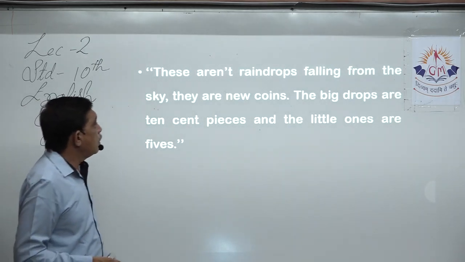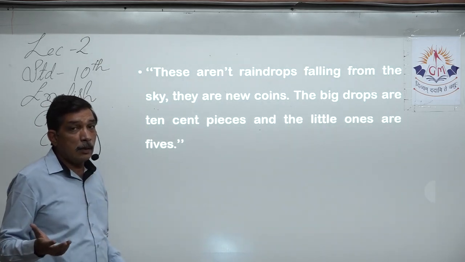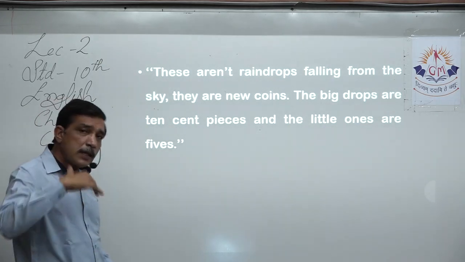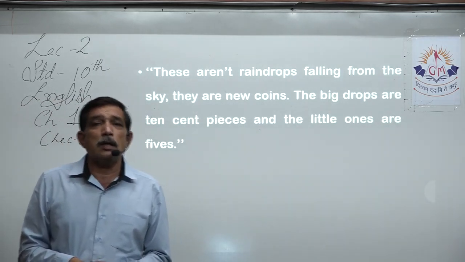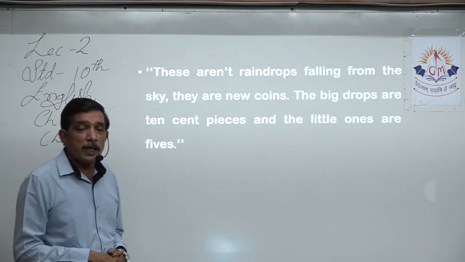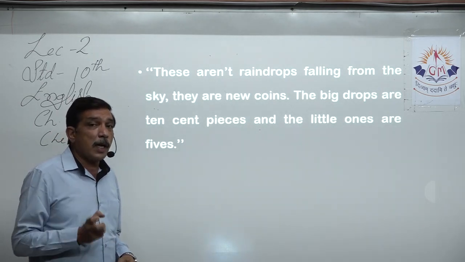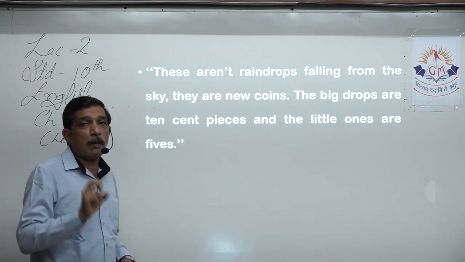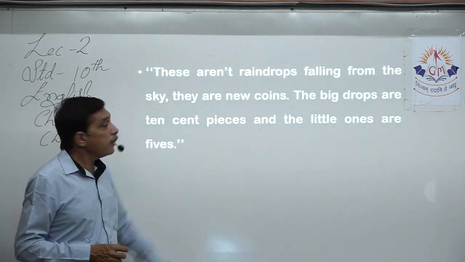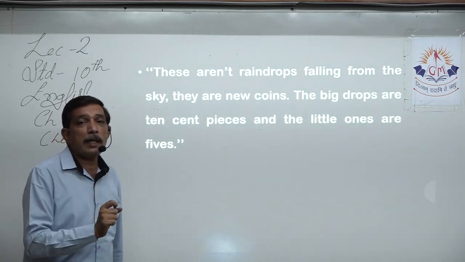So earlier we had a 10 paisa coin, we had a 5 paisa coin. Same way in countries where cents and dollars are used, there are still coins of 5 cents, 10 cents. So that much value. So the big drops of water are compared to 10-cent pieces, and the little ones to 5.